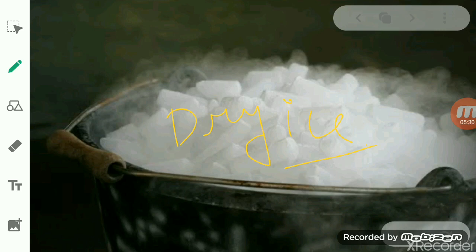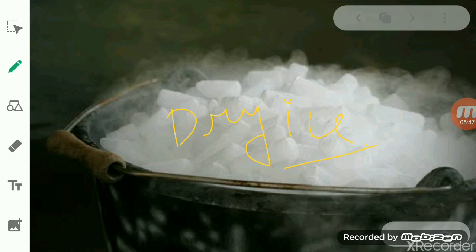So sublimation is the change of state from solid directly into vapor on heating, and the vapors again come back to the solid state on cooling.